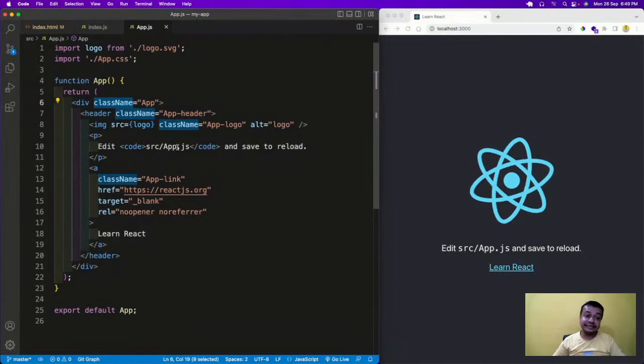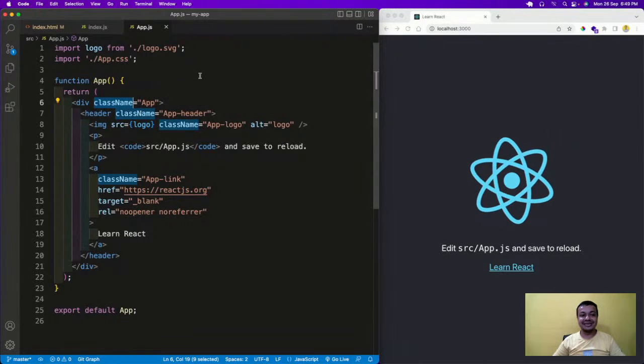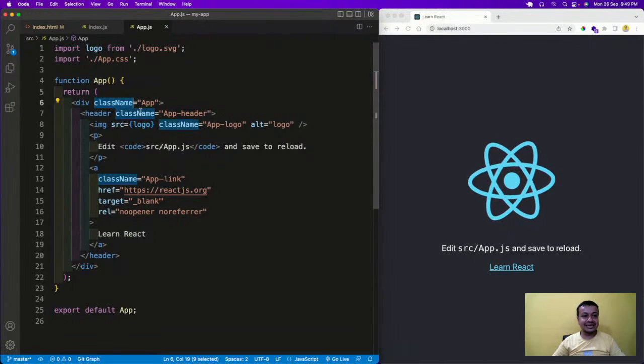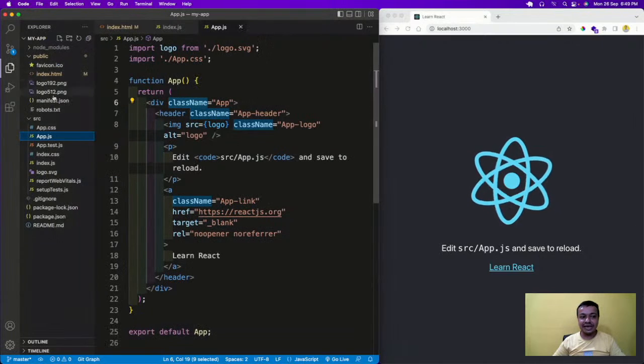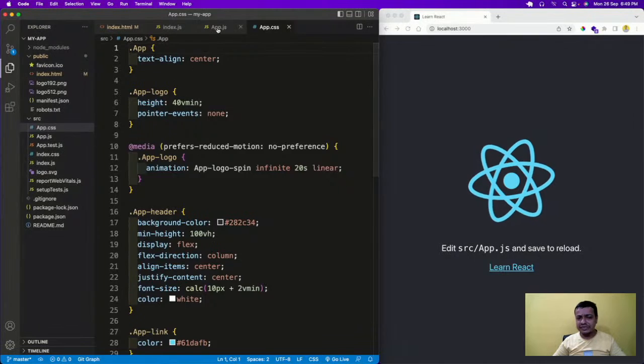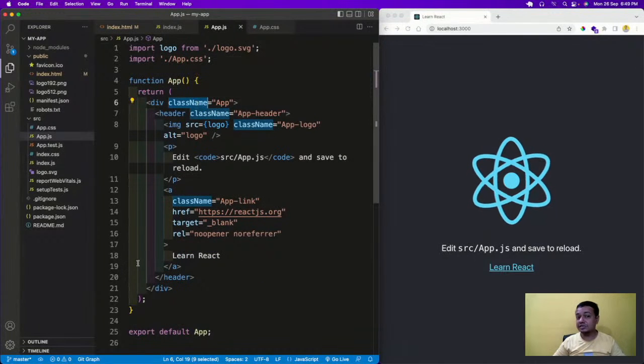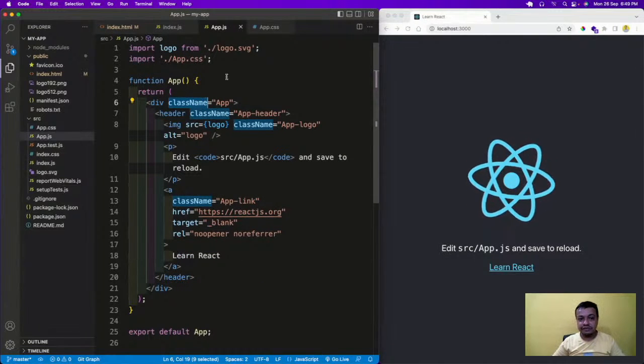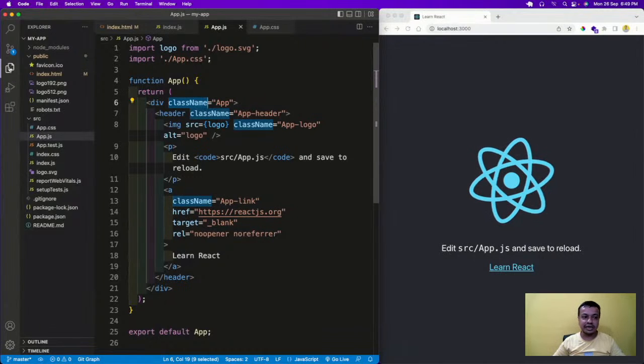className is actually class, the React class. And this App.css is there. What is this App.css? It is a normal CSS file, so it means I'm using normal CSS. But why is className there? Because class is a keyword in JavaScript. So in React, we use the word className.